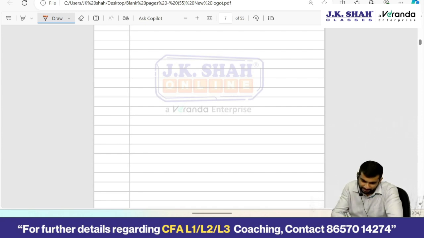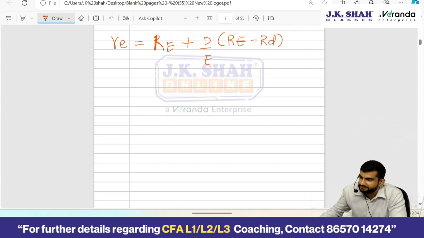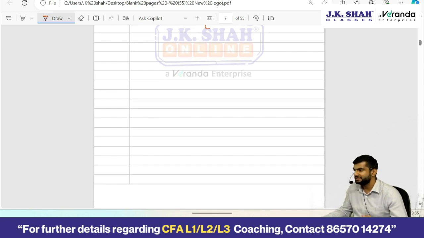Remember that formula: cost of equity is equal to cost of equity when it was fully equity financed, plus debt to equity ratio times cost of equity when it was fully equity financed minus cost of debt. That was the formula to determine the cost of equity. Fine. That was the message.